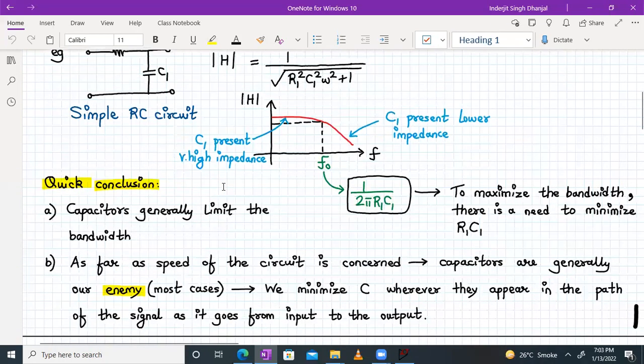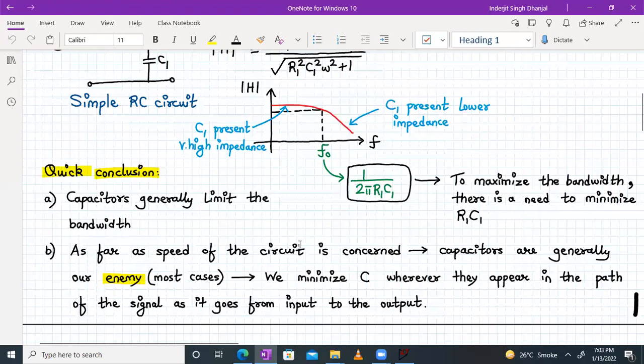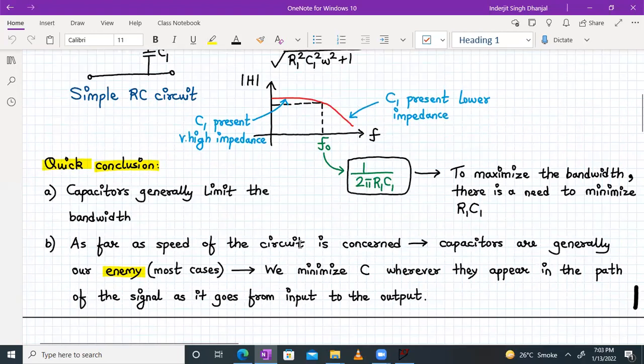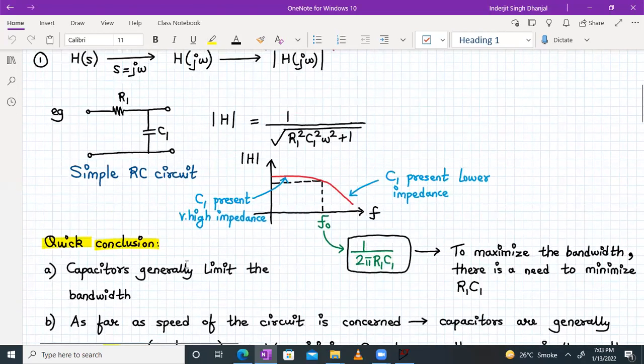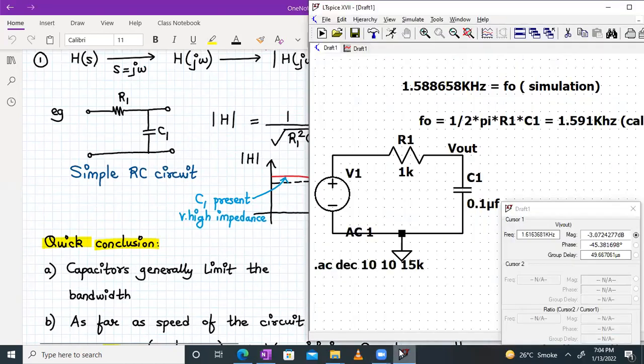Also the bandwidth. As far as the speed of the circuit is concerned, capacitors are generally our enemy number one in most of the cases. So we should minimize the capacitors wherever they are visible, right? As soon as you decrease the capacitor, definitely the f naught value will increase. You can do that in LTspice and check also, right?